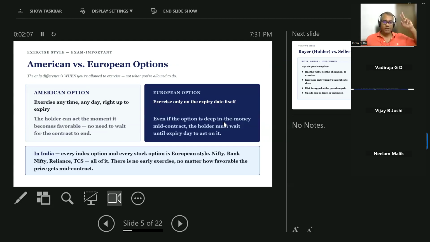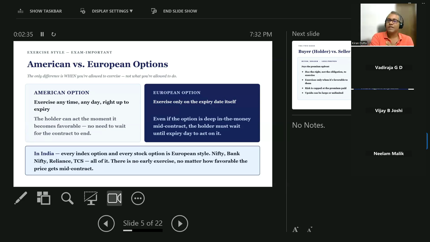There are two types of options. This is again a very favorite question for NISM. We will talk a little bit of theory for a moment. There is something called an American option, and the other one is called a European option. First, let's come to the European option. A European option says you can execute that contract only on the expiry date itself.